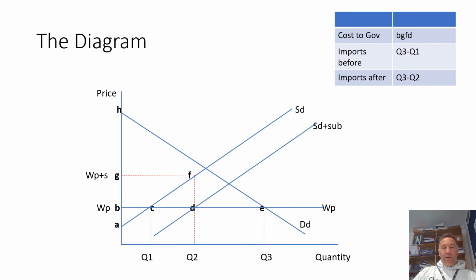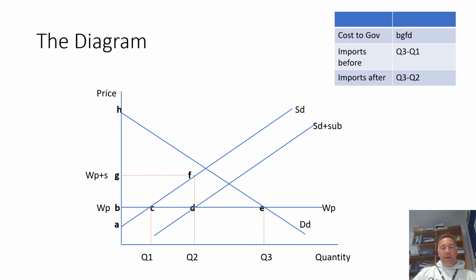What does it cost the government? Well, they're paying on the production of 0 to Q2, they're paying a per unit price. And what did our domestic suppliers need to be paid to produce Q2? We have to move upwards from D to our original supply curve to see where they would move along their supply curve to, and the answer is F. And so therefore the total cost of the government is B, D, F, G. They're paying the amount up from B to G on the domestic production of B, D. Okay, so that is the total cost of the government, that rectangle B, D, F, G.